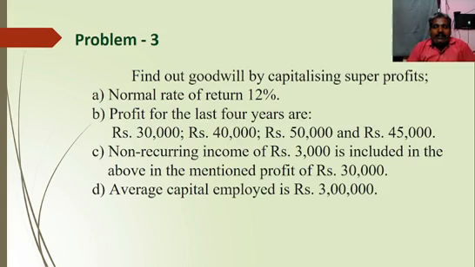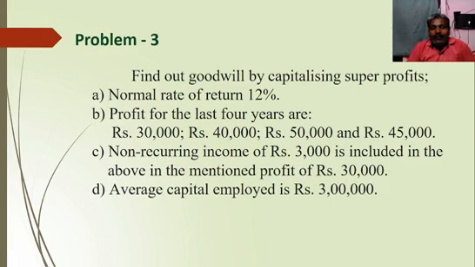Non-recurring income of rupees 3,000 is included in the above mentioned profit of rupees 30,000. That means the first year profit includes a non-recurring income, which should be adjusted from that particular profit. Then only we will get the adjusted average profit, or adjusted maintainable profit, or average maintainable profit, right?